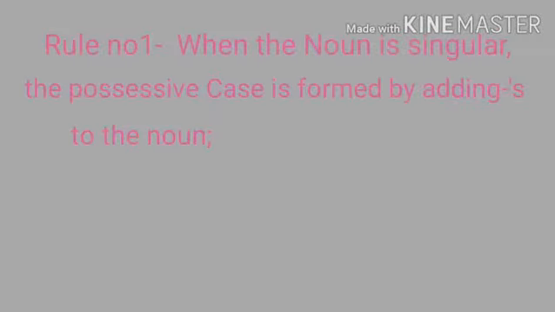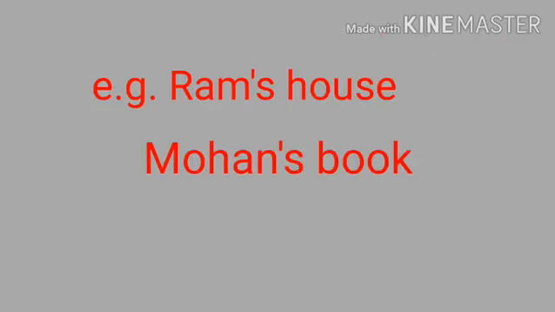Rule number one is, when the noun is singular, the possessive case is formed by adding apostrophe s to the noun. I am repeating this rule again. When the noun is singular number, the possessive case is formed by adding apostrophe s to the noun. For example, Ram's house, Mohan's book. Ram is singular number, and to make Ram possessive case, here apostrophe s is added at the end of Ram. Mohan is also singular number, and to make Mohan possessive case, here apostrophe s is added at the end of Mohan.